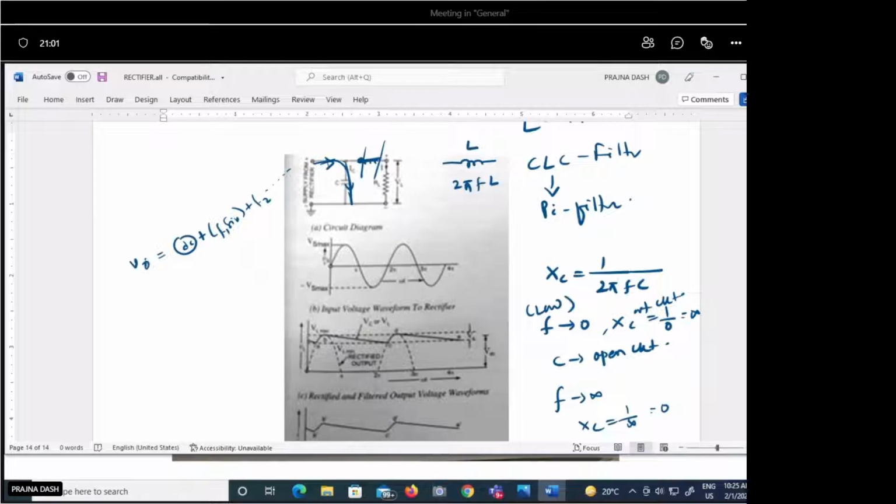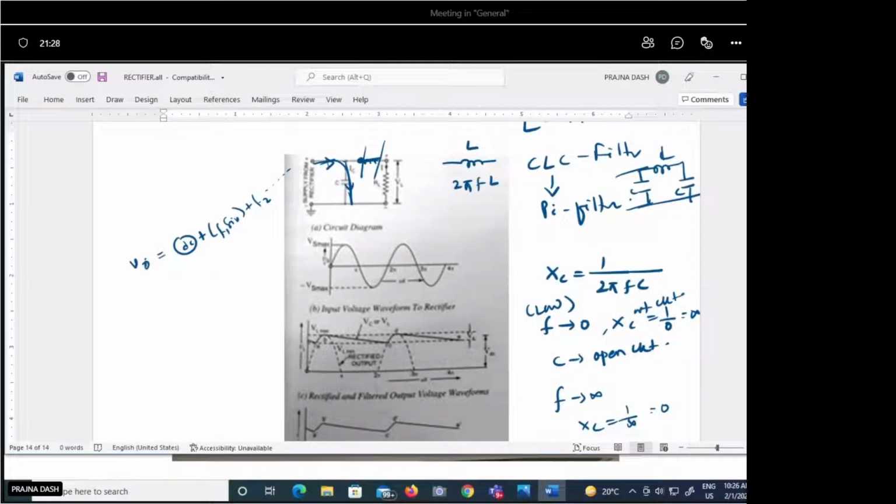One more filter I was telling about is the CLC filter, or the pi filter. The structure is like this: C, then L, then C. We can say two-stage filtering is done here. Once it is filtered through the capacitor, then it is filtered through the inductor, then again it is filtered through the capacitor. This is the concept behind the filtering.